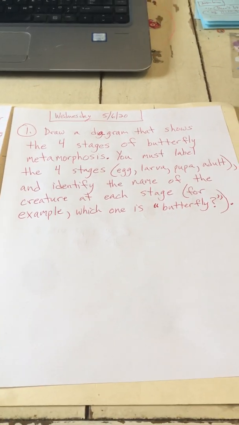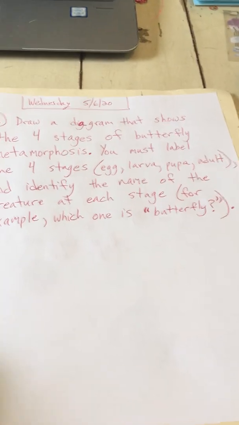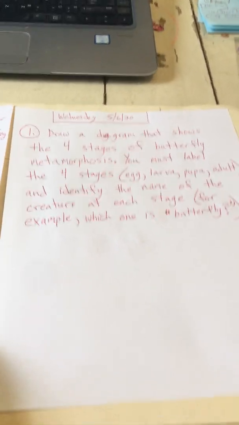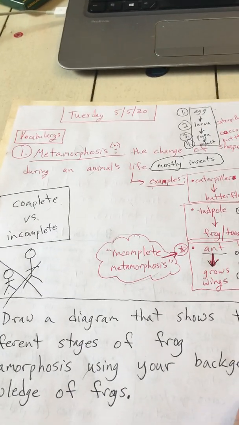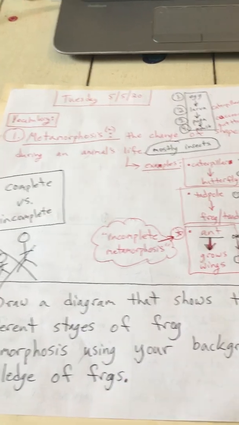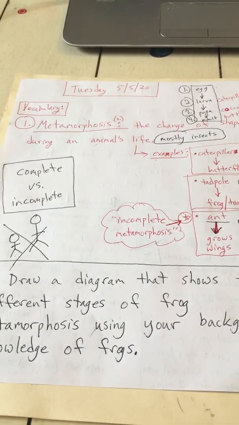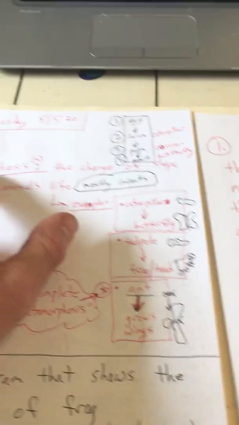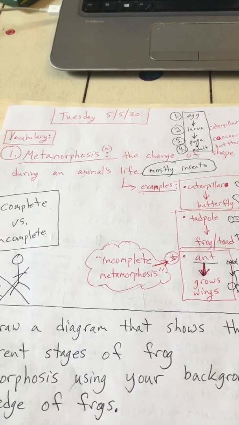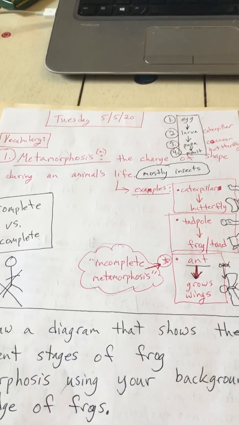So you will probably get this at a later date, but here's our assignment that you can find in your Google Classroom. All right, so yesterday, the assignment from May 5th was we learned about metamorphosis. And just to review, metamorphosis is the change of shape during an animal's life.